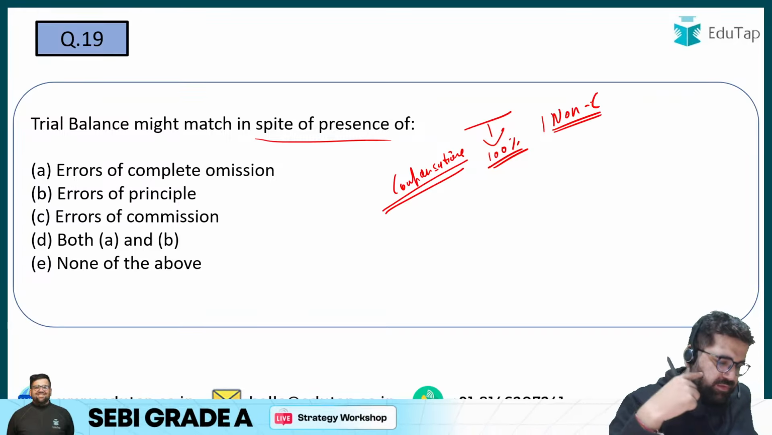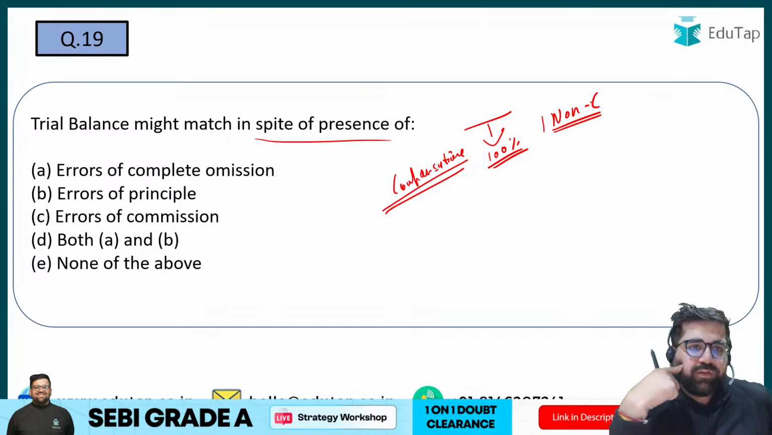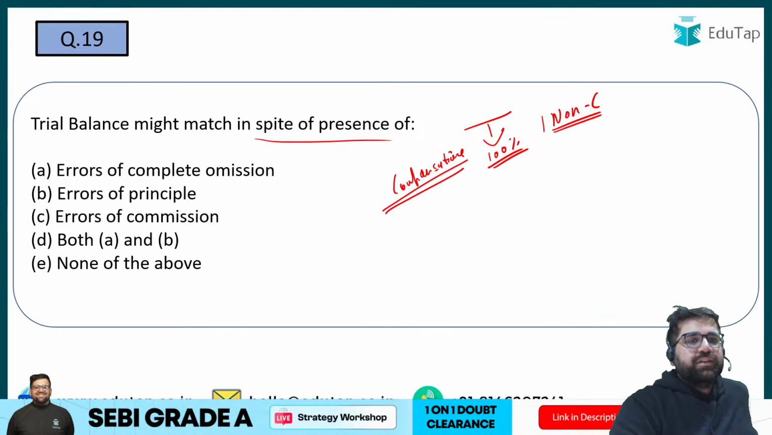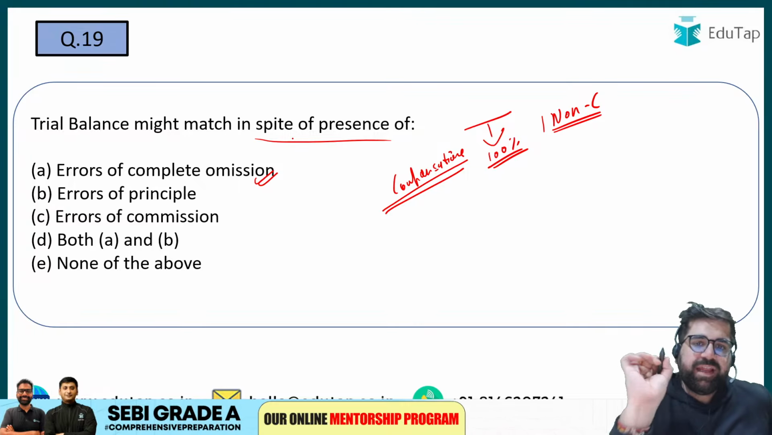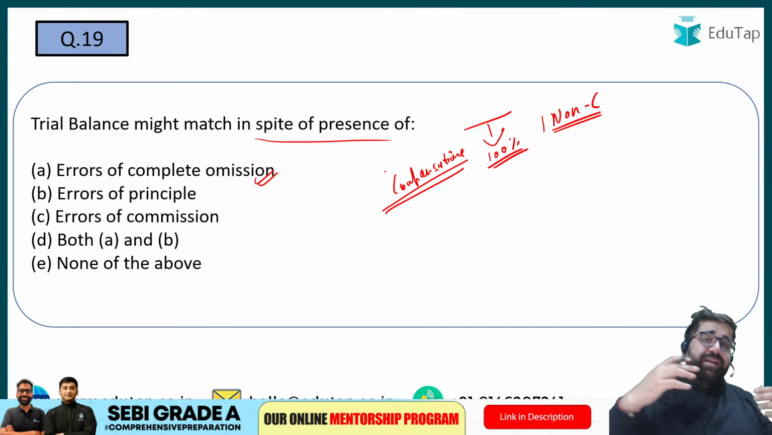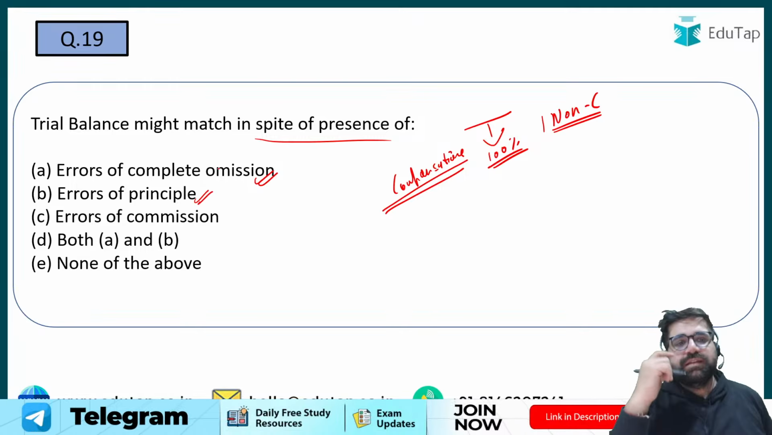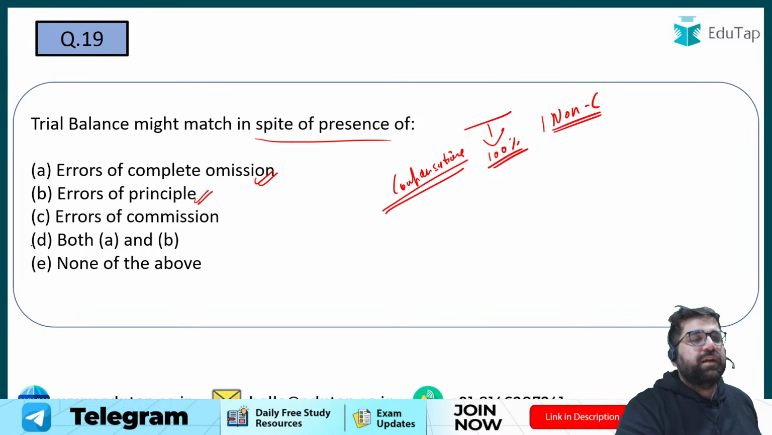So try to answer this question. Errors of complete omission, principals or commission. See, errors of complete omission is a compensating error. Why? Because you have completely omitted the transaction. But error of principal is also a compensating error. So my answer will be option number D.